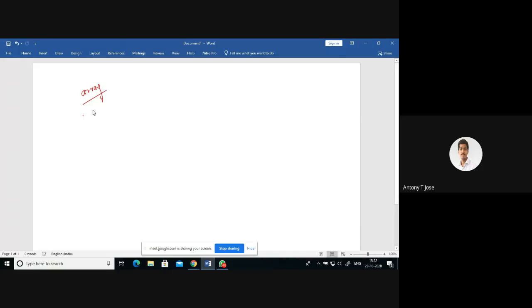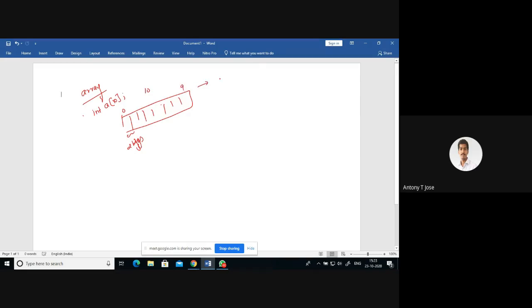That is, if I'm declaring an integer array, if I'm writing int a of 10, then int a of 10 will declare 10 slots, each having 2 bytes of memory. In each slot you can store any integer. So how many slots will be there? 10 slots will be there, and the first slot will have the index value 0, and the last slot will have the index value 9.